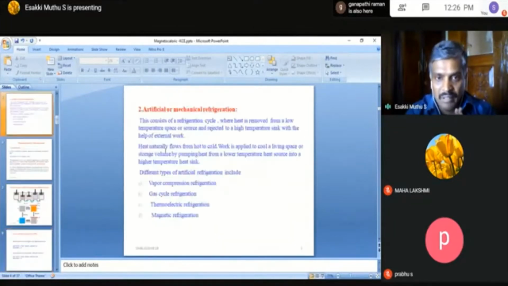Now we can see the different types of artificial or mechanical refrigeration. Usually in artificial refrigeration, we remove heat from the cold place and make it evaporate, so we expel the heat from the cold place. According to Newton's second law, unless you do some external work on a material, it is not possible to remove heat from the cold space. So we have to do some external work on the material to remove the heat from it, in order to make a substance cool.